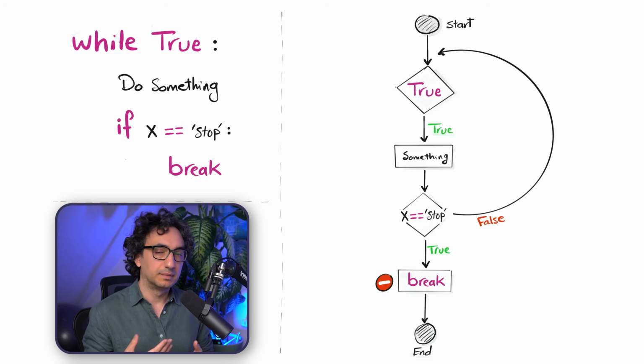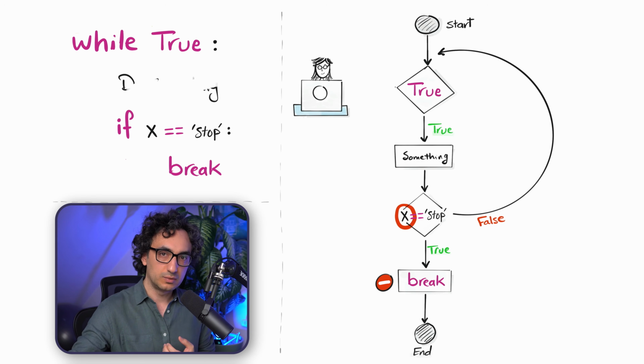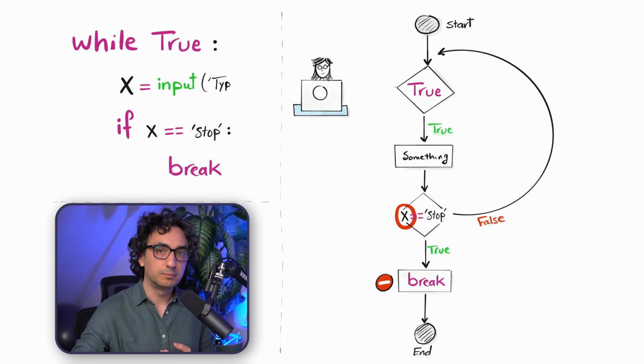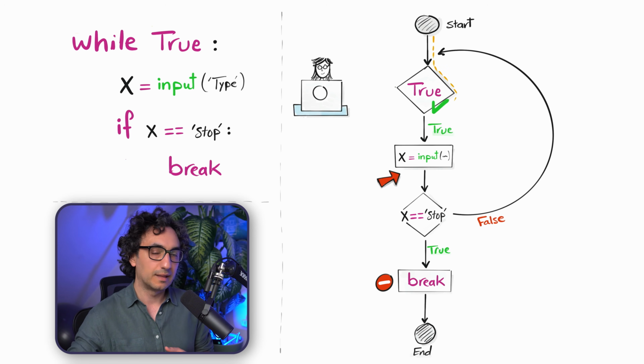Now, of course, there are multiple ways to get a value for this variable, but we could ask the user for a value using the input function. So we ask the user for a value, and then we check this value using the if statement. So now let's see how Python is going to execute it. Python is going to start with the true, and here there is nothing to be decided. So it's going to immediately enter the loop. Here it's going to ask the user for a value.